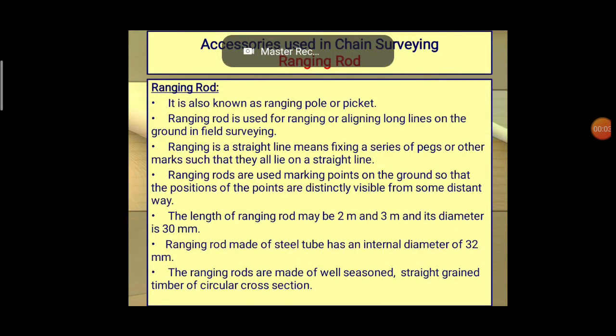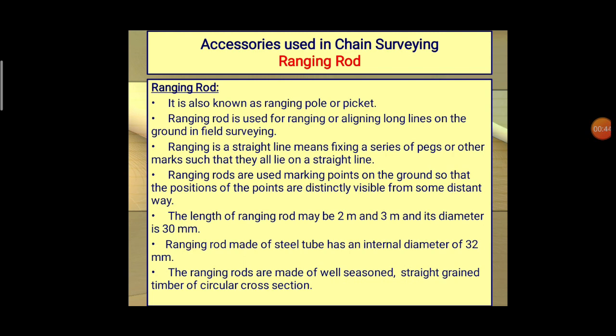Next accessory in chain surveying is the ranging rod. It is also known as a ranging pole or picket. Normally this ranging rod is used as an instrument for marking the position of stations. Stations, in the sense of surveying the distance, are the different locations. The rod is used for sighting those stations as well as for ranging the straight lines.